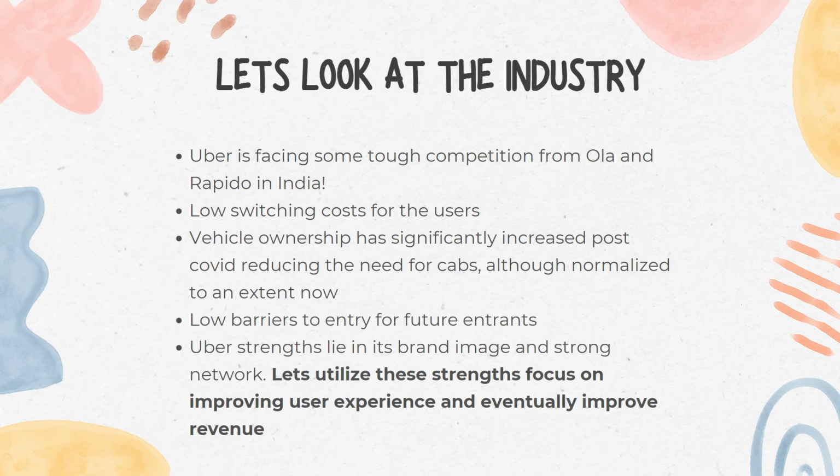Let's take a closer look at the industry landscape. Uber is facing significant competition from Ola and Rapido in India. There are several key factors to consider. Low switching costs for users mean they can easily switch from Uber to a competitor. Post COVID, vehicle ownership has increased, reducing the need for cabs. However, this trend is starting to normalize a bit now.